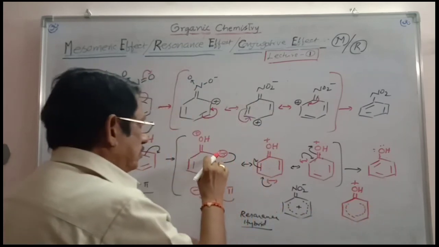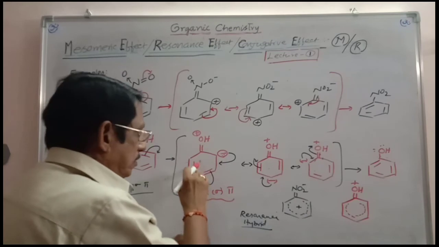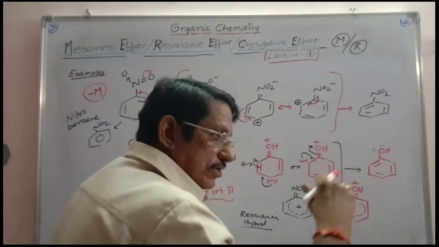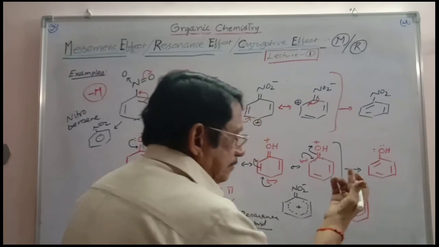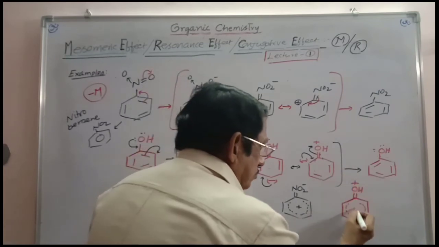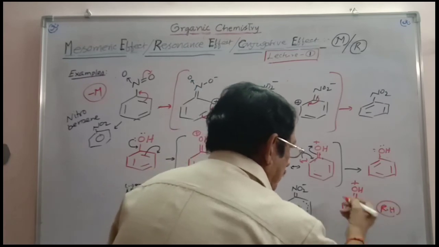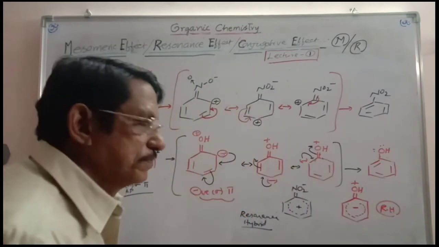Here the charge is delocalized from ortho to ortho through para. Meanwhile, two pi bonds are also shifting. For the two pi bonds, you have to draw the dotted ring, open dotted ring, and the charge is delocalized as minus. This is the resonance hybrid for the three resonance structures.